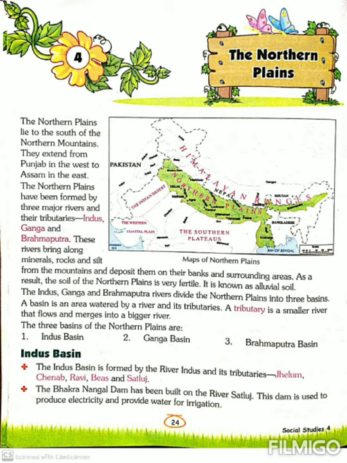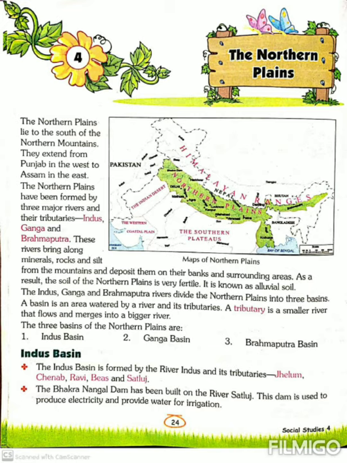Now I am going to tell you what a dam is. Dams are barriers constructed on rivers. Constructed means made on rivers or built on river. They stop the flow of river water and store it in a reservoir. Dams control the flow of river and store the water in a reservoir. After that the water is used in many ways, like to produce electricity, and to use that water for irrigation. Dams also help in controlling floods in the rivers.